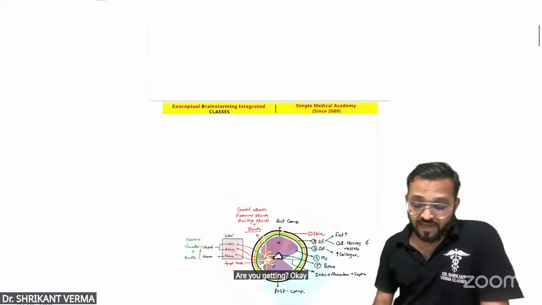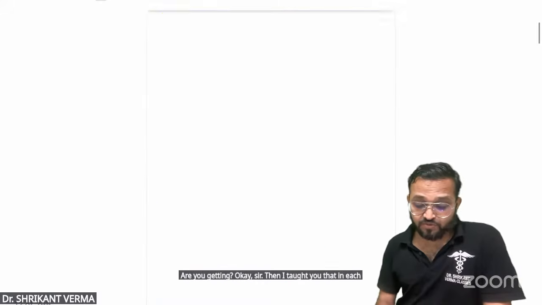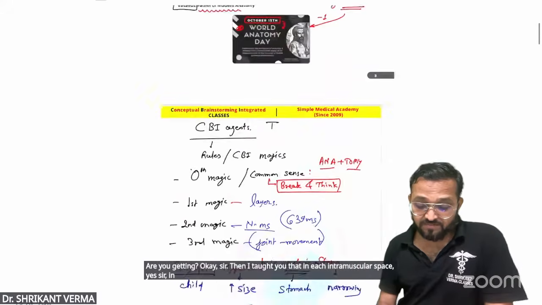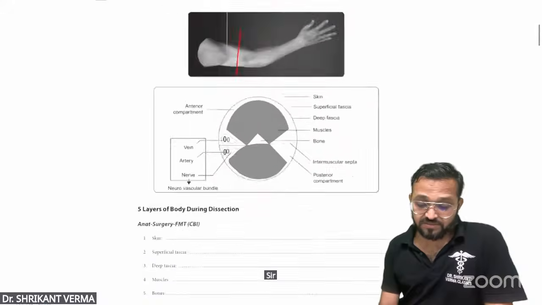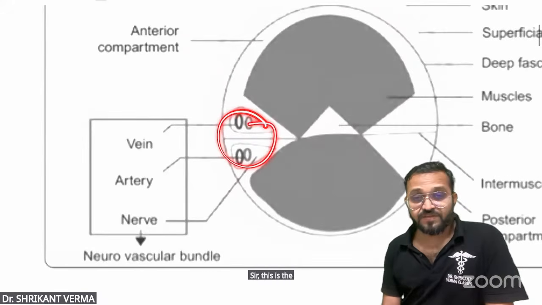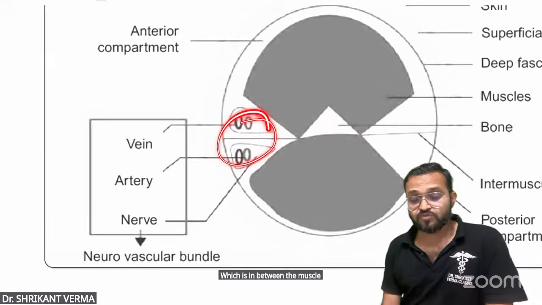Okay, sir. Then I taught you that in each intermuscular space, this is the space which is in between the muscles. So this is the intermuscular space. Are you getting it?